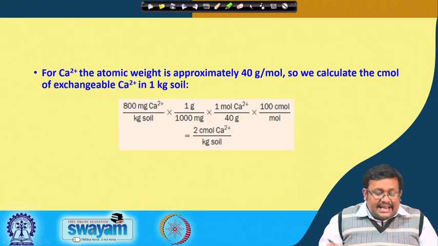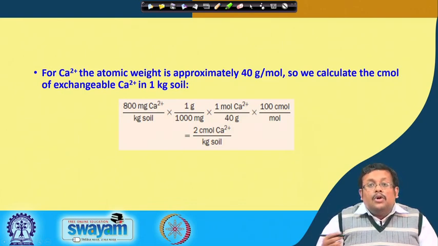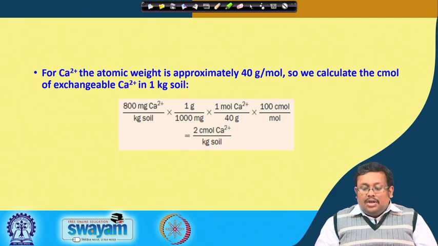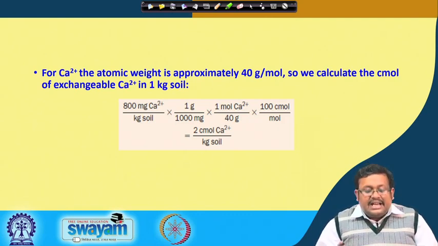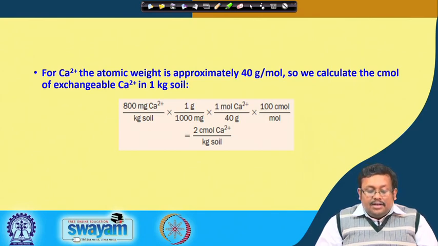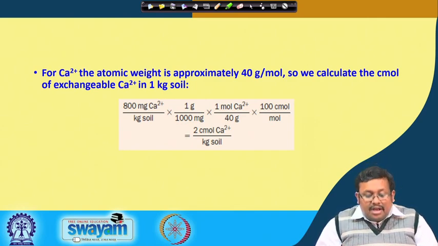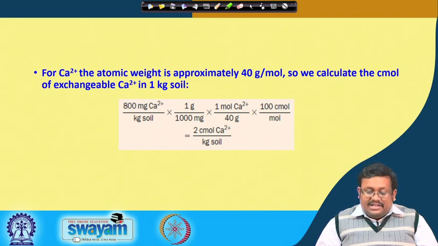In the next step, for calcium, the atomic weight is approximately 40 gram per mole. So, we can calculate the centimole of exchangeable calcium in 1 kg of soil. Basically, we have to convert this 800 milligram of calcium into centimole of calcium.